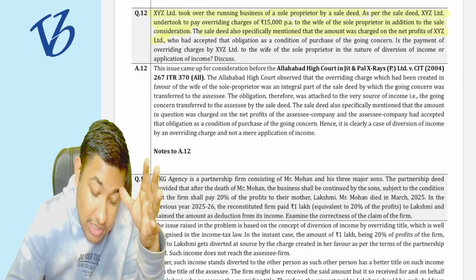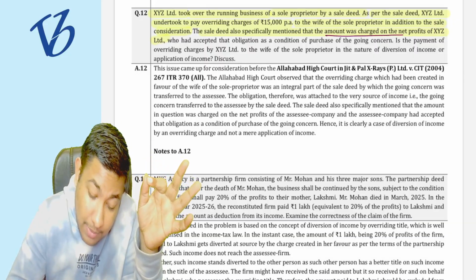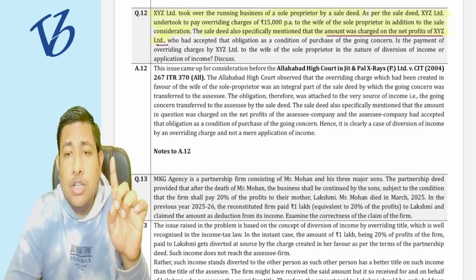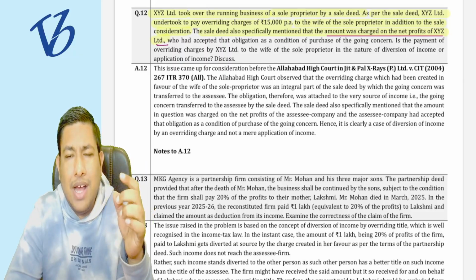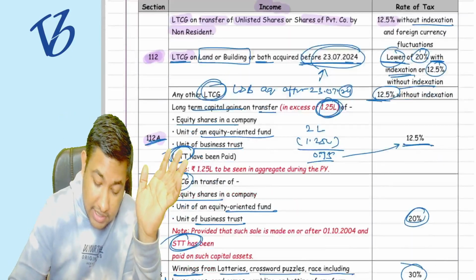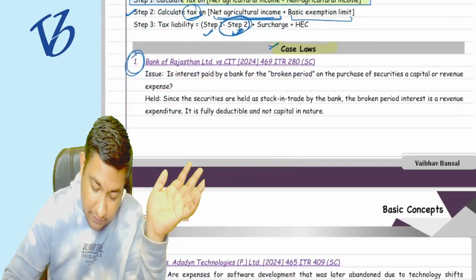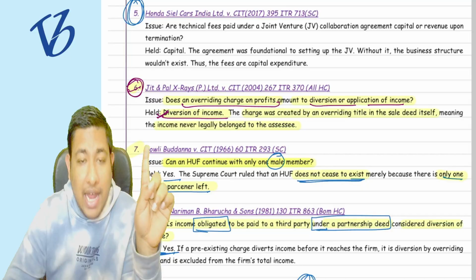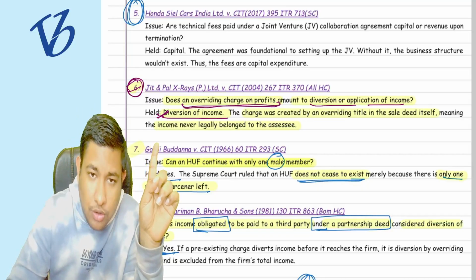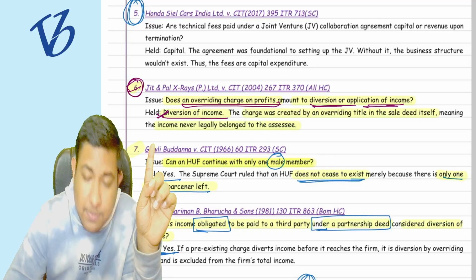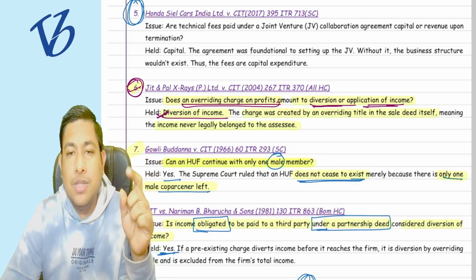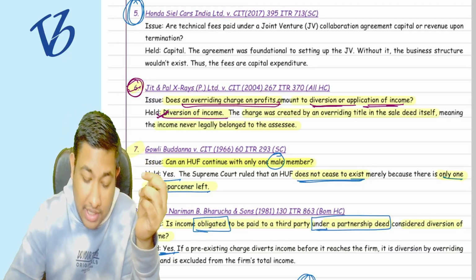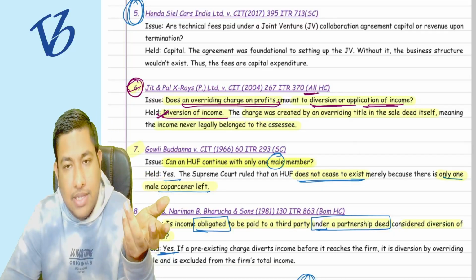Whenever you see that the amount was charged on the net profit of XYZ Limited, there is a case law that you must remember, that is CIT versus PAL X-rays. We have already studied that particular case law, where I have said that an overriding charge on a profit amounts to diversion, not application of income. It is going to be the diversion of income as per the Allahabad High Court ruling.